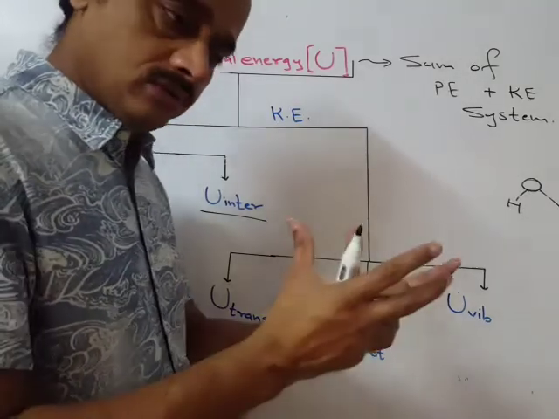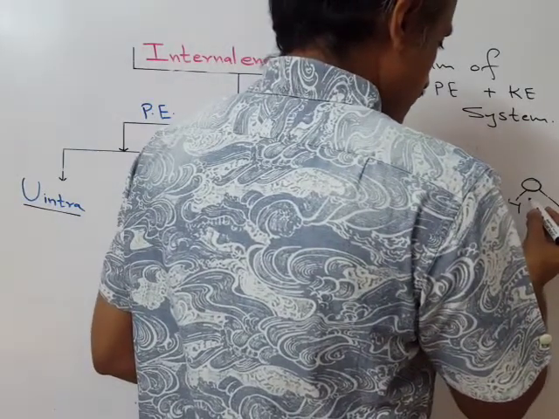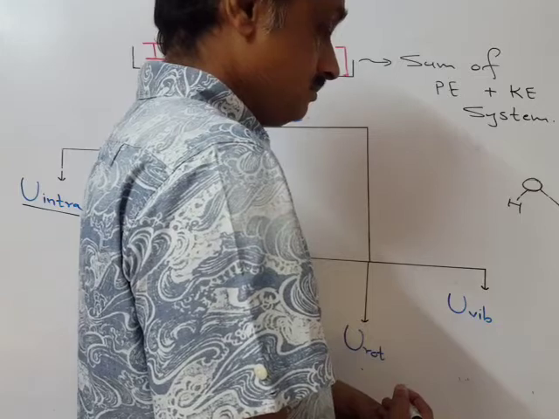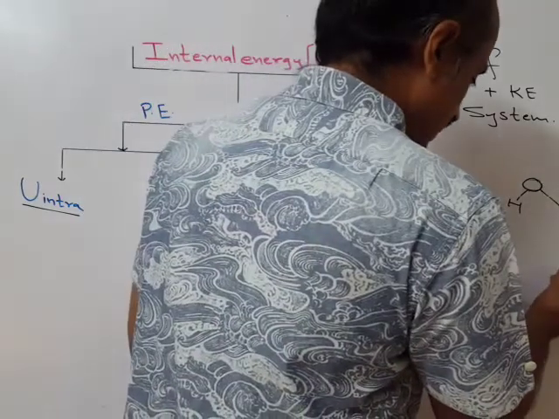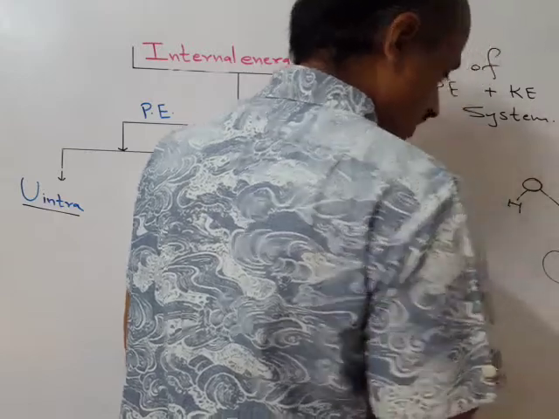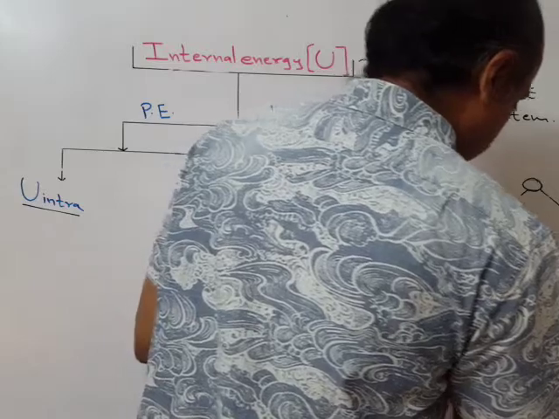Rotational motion: a molecule rotates around an axis. Suppose that I take a simple case of chlorine. This we have considered already. Nuclei, the line joining the two nuclei.